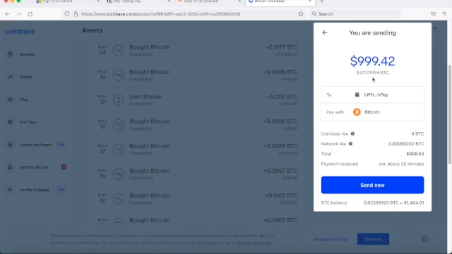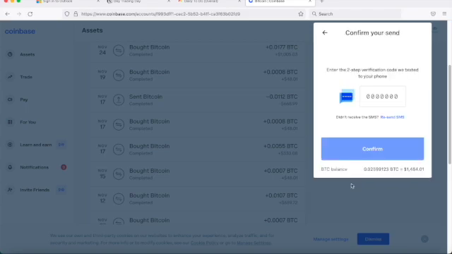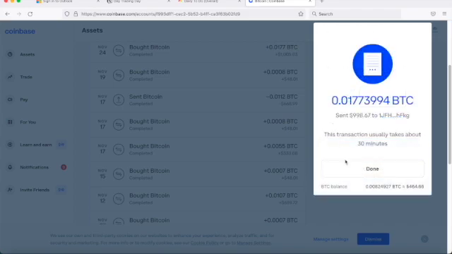Oh, no, I need more. Okay, shoot. I need more. No, okay, that's fine. Okay. Don't worry about this part, okay? So it's doing that. So now we're gonna send it, and it should take some time. Now I do this also with Tron, and it's asking me for my verification. All right, so it's saying that this transaction usually takes about 30 minutes.